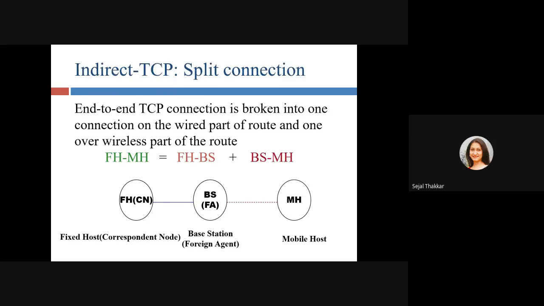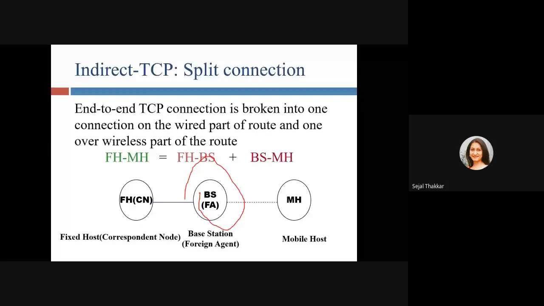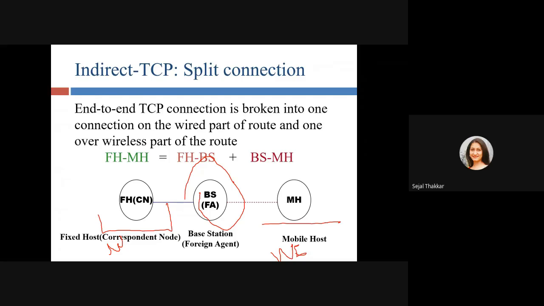So what exactly is indirect TCP doing? It is splitting our connection. The end-to-end TCP connection is broken into one connection that is the wired part of our router, and the other part is the wireless part of the router. So here you can see this is the base station. From the base station we have the fixed network, or wired part, right? Here we have the mobile station. This is our wireless part. So from the base station to the mobile station we have wireless, and this is our wired part.